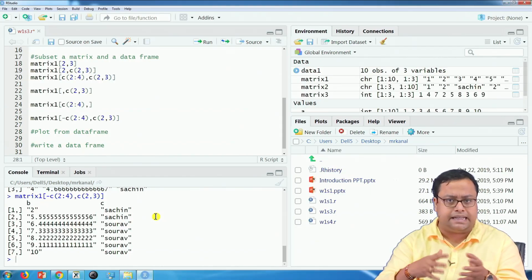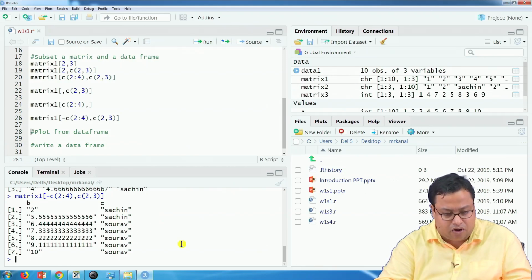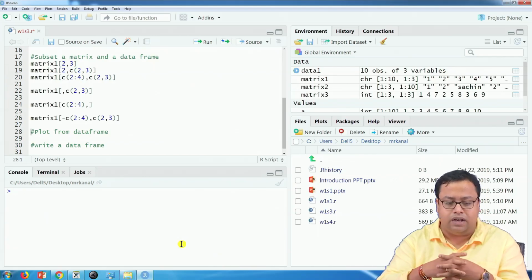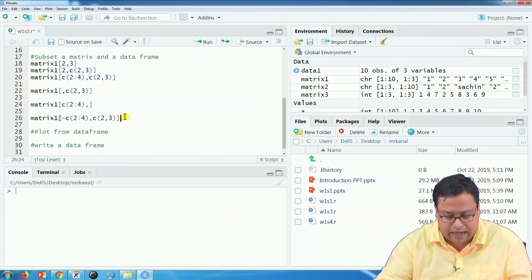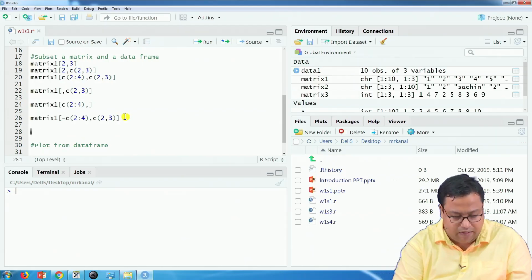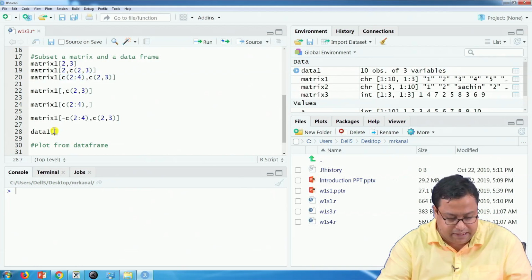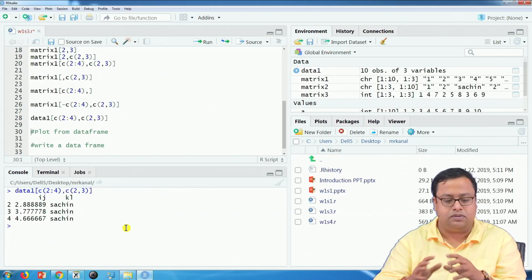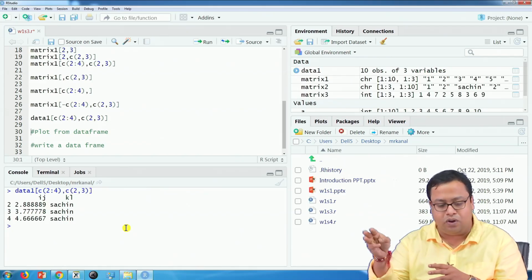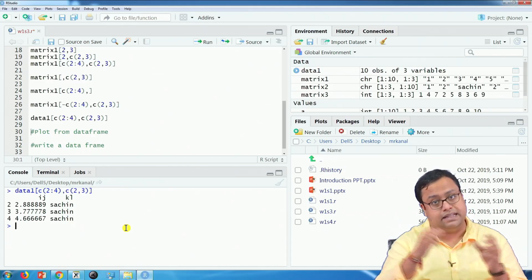Now, all of these things that I have done here on the matrix can be done for a data set as well. I can create a subset of a data set by this as well. I can just write the same thing, I will just show one. I will write data1 and then whatever I wrote here, I will copy it and paste it here. Everything that I did here can be done here as well. So, again I am getting second to fourth row and second and third column in my data set. So, I can subset it this way.